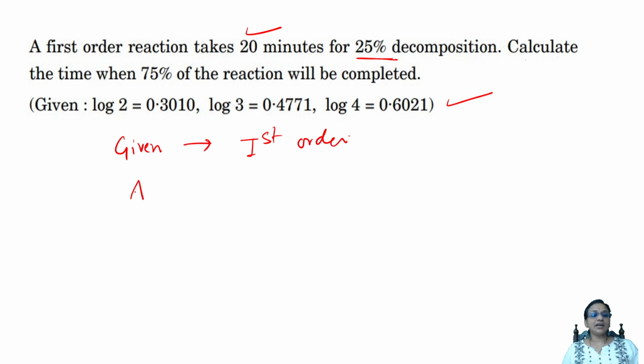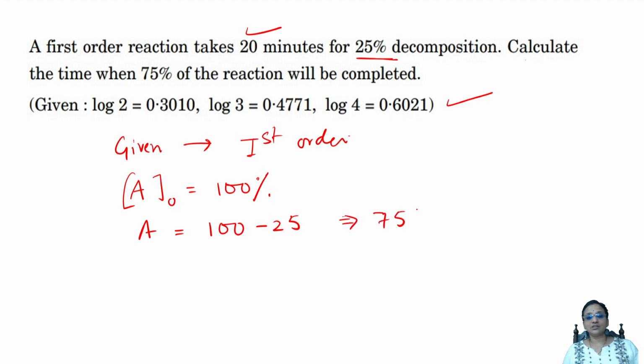Let us write. Let me consider the basic initial concentration as 100%. Okay. Done. Second important thing, they said A is 100 minus 25. So 75% is the thing which I have to calculate. So 25 is completed, 75 is left out. So write the rate constant value, that is K, that is equal to 2.303 by T log of A naught value by A.